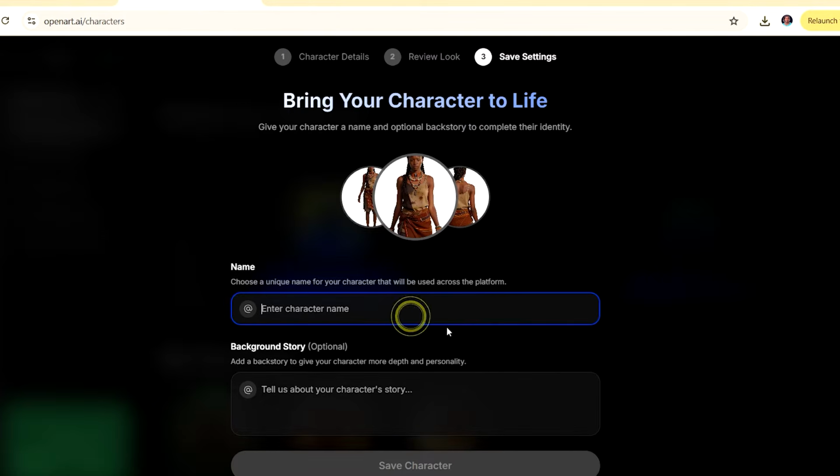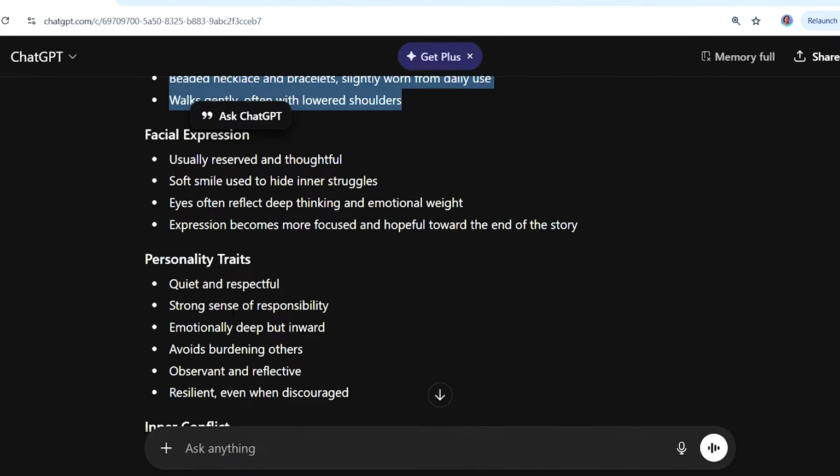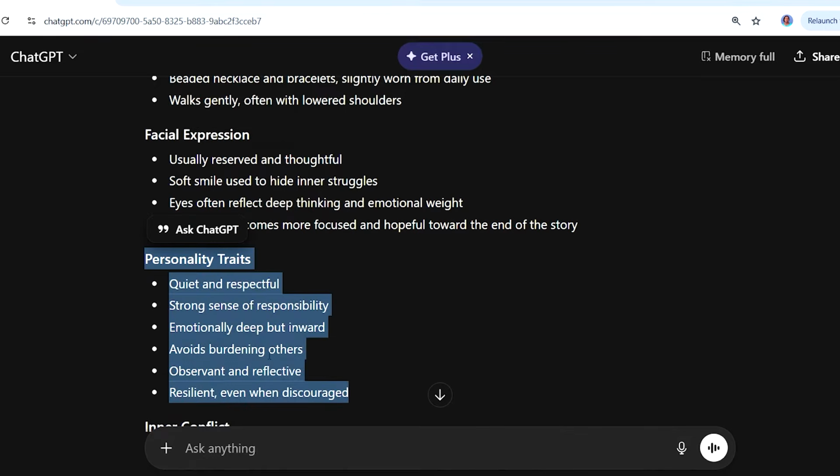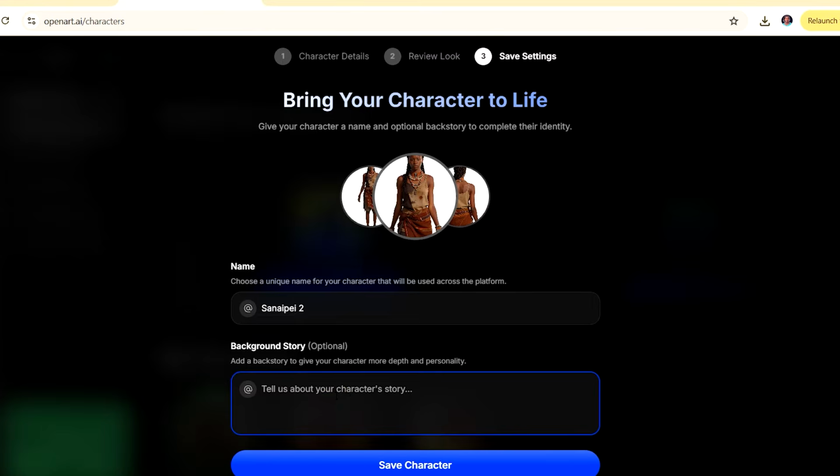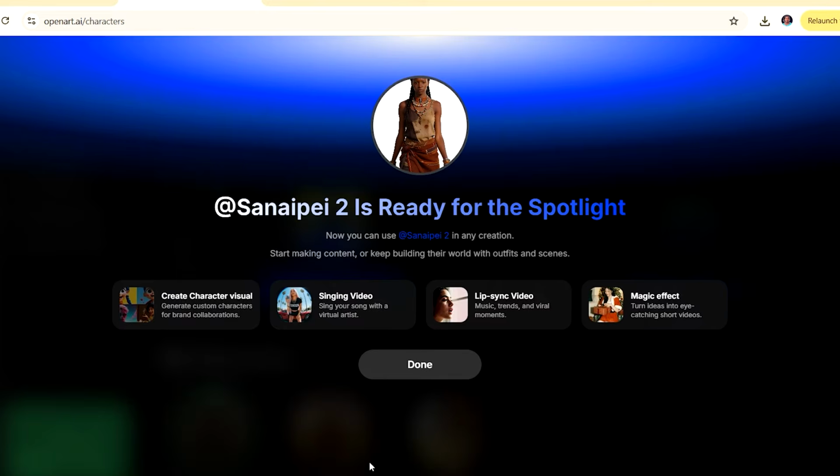So I'm going to call this Sanaipei 2, and this is because I already have a Sanaipei 1 who I had created a bit earlier. And then in the background story here, you can give a little bit more story about your character if you want. Alternatively, you can just go back to ChatGPT and you can copy some of the other things that were here. Maybe you can copy the personal traits here. So we'll copy that, bring it back here, and we can just paste it there. Save character. So this character has both a name and some of the traits that we got from ChatGPT. So now we've saved our character.